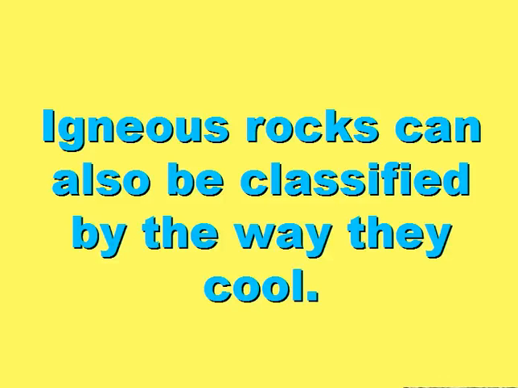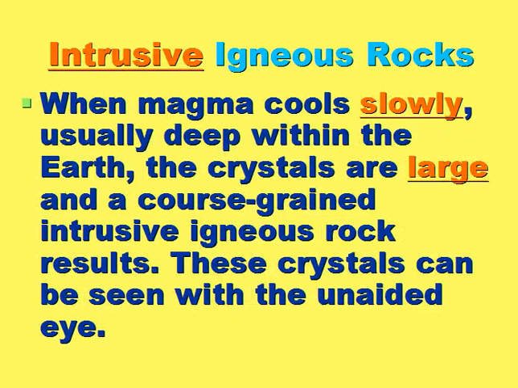Now, igneous rocks can also be classified by the way they cool. We know that intrusive igneous rocks cool very slowly. What I always tell students to remember where intrusive rocks are found is this: intrusive rocks are found inside the earth. And think about this. If you were going to bake something and put it inside the oven, is it going to cool quickly?